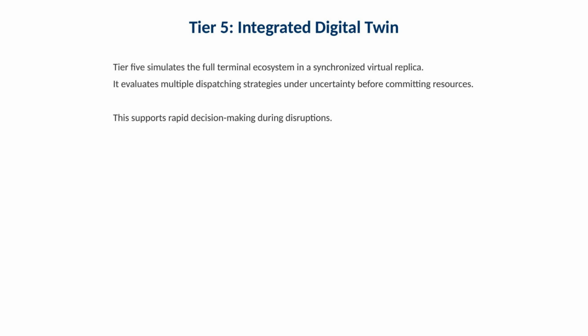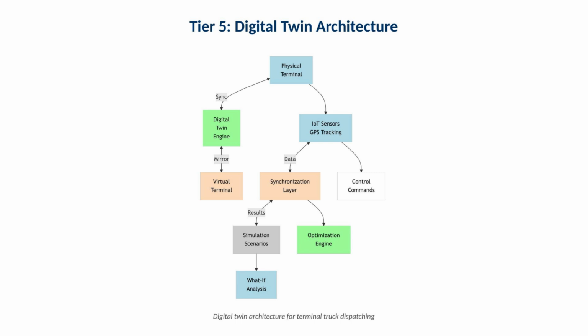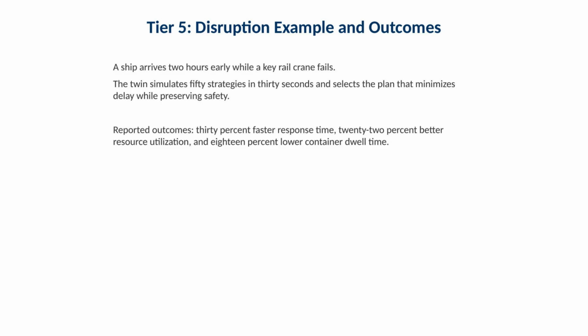Tier 5 simulates the full terminal ecosystem in a synchronized virtual replica. It evaluates multiple dispatching strategies under uncertainty before committing resources. Operationally, this supports rapid decision-making during disruptions, because you can test alternatives in simulation instead of improvising on the yard. This slide presents the digital twin architecture. Operationally, architecture includes synchronization of truck positions, crane workloads, gate queues, and rail capacity, so the dispatch plan is consistent across subsystems.